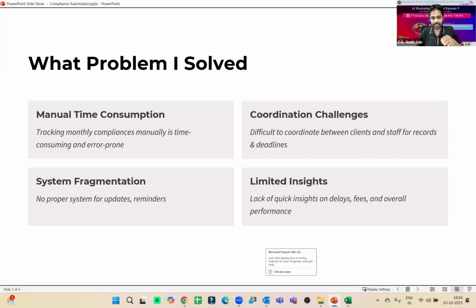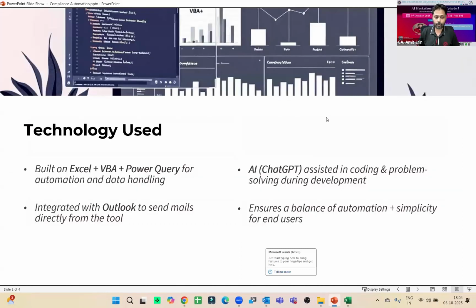I want to give every CA in practice such power so that they can get the whole idea of what exactly their office is doing. The technology I have used for creating this tool is Excel VBA, which is available in Excel itself, and Power Query, which is also available in Excel itself.